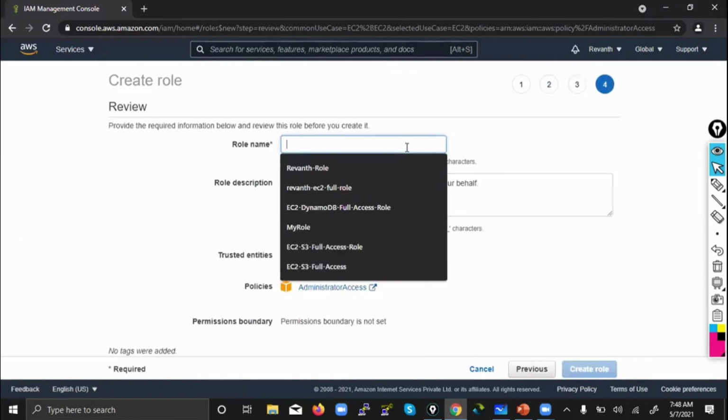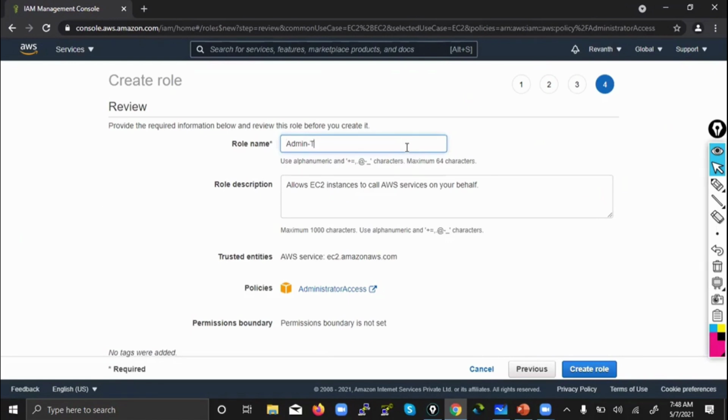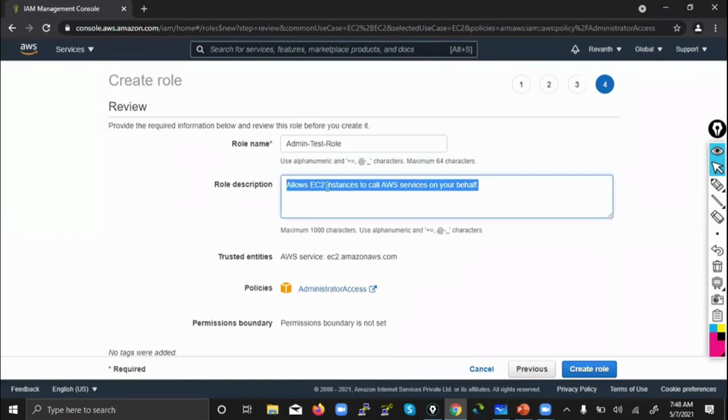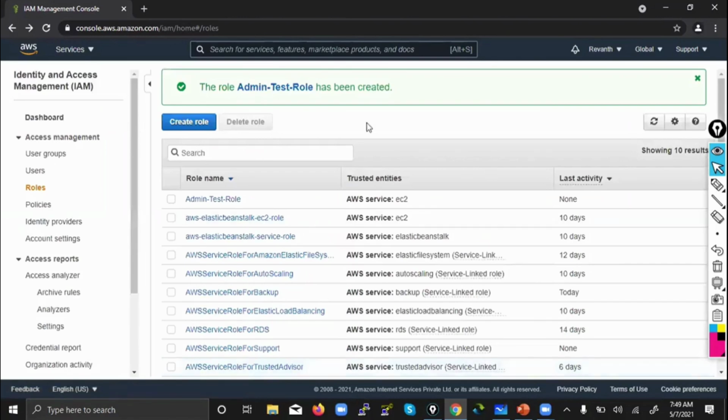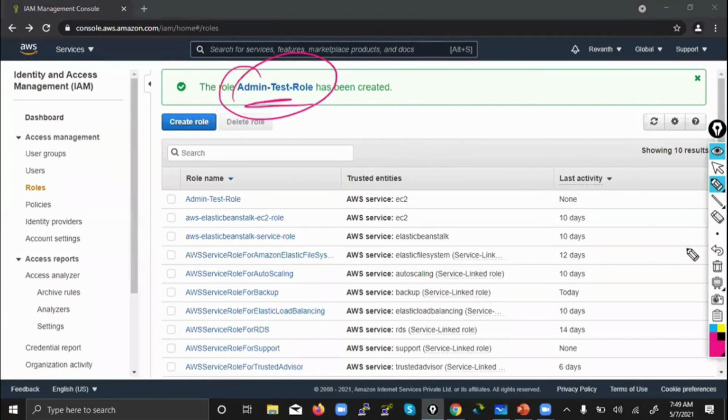Now you can give any role name. I will say my role name is admin test role. If you want a description, you can give the same thing, or else you can change it. It's just like a tag. So what does admin test role do? It gives access to EC2 for all services. That is called admin test. Now create role. Fine. You see here, admin test role has been created. Nice.